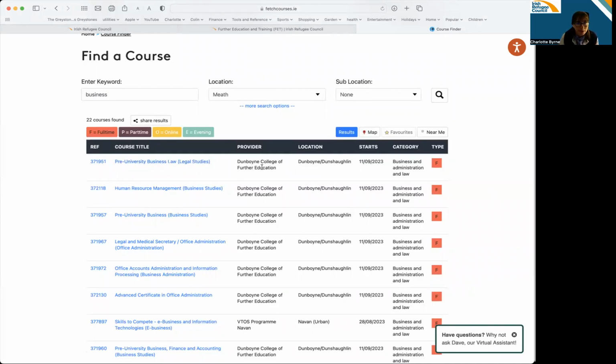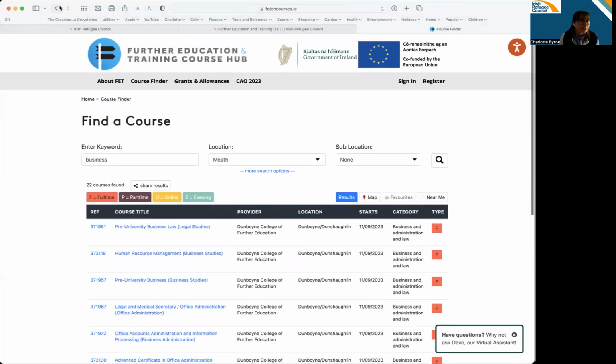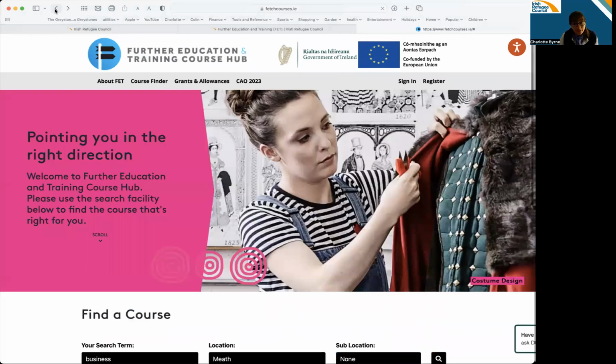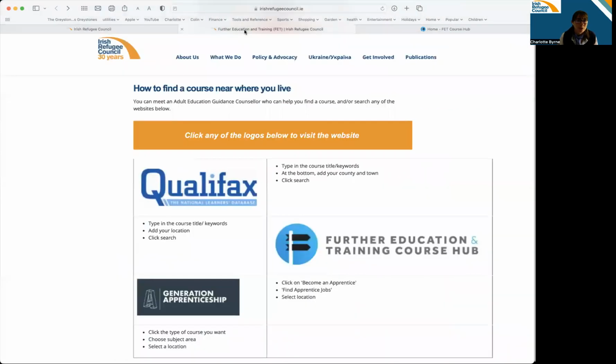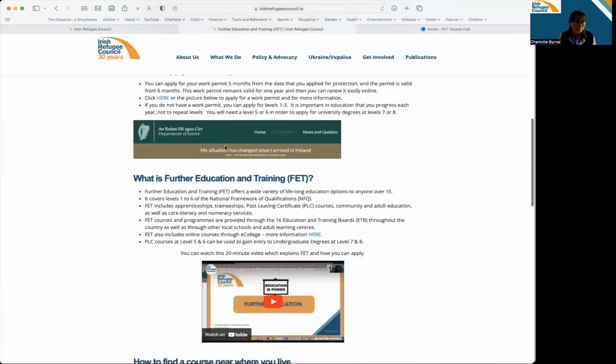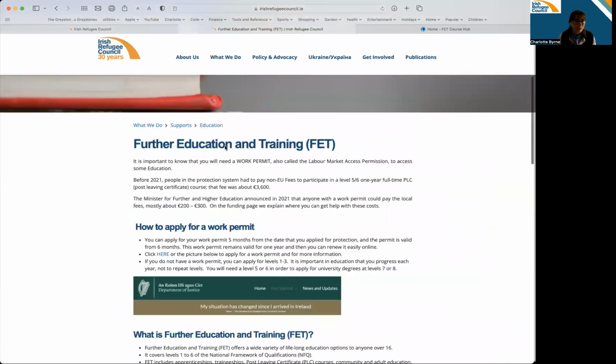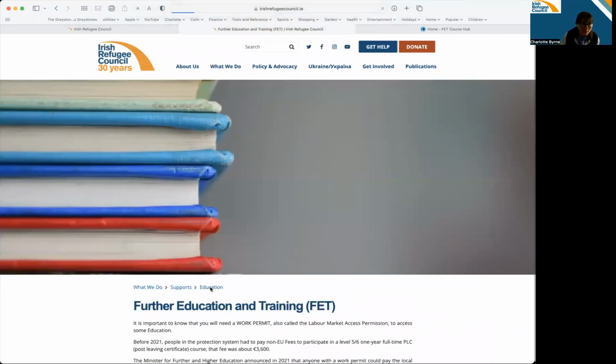That's in Dunboyne because I chose County Meath. So you can search for a course there, and then you can click into that and you can apply for those courses online. We can come back to that in a little more detail in the Q&A. So that's all the information that you find on the further education and training page.